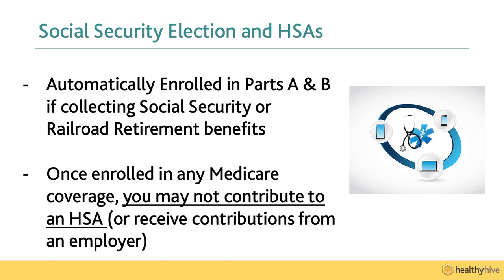Over 50% of Americans start to collect Social Security before they reach the age of 65. If you own an HSA and started to receive federal retirement benefits before 65, you may not contribute to an HSA, nor are you allowed to accept contributions from your employer. You can waive Part B coverage. It probably makes sense to do so if you remain enrolled in your company's medical plan to avoid the extra premium. You cannot waive Part A coverage if you are collecting Social Security or railroad retirement benefits.